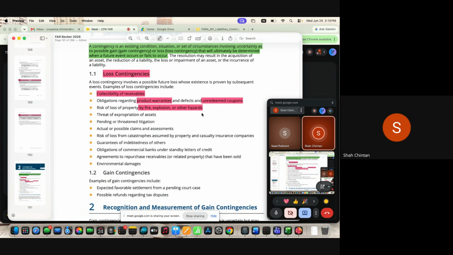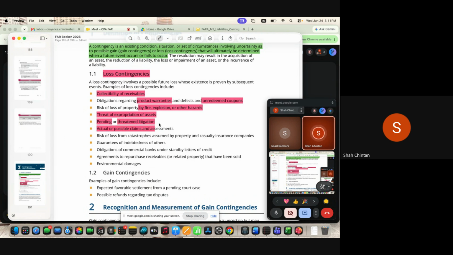So, technical aspects we will see. There could be a threat of expropriation of the assets. Let's say you have very hazardous chemicals which are used inside the premises to manufacture your goods, and even a small leakage can lead to a big fire, so there could be a threat of deterioration of your asset. There could be a pending litigation or a threatened litigation.